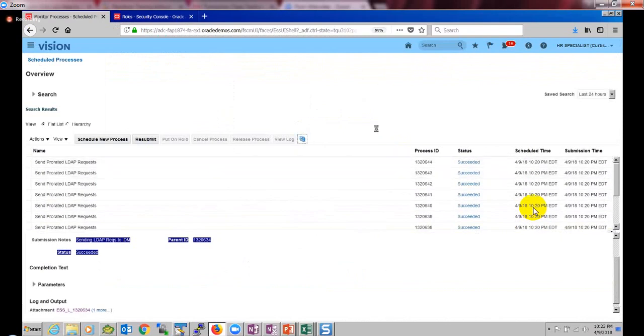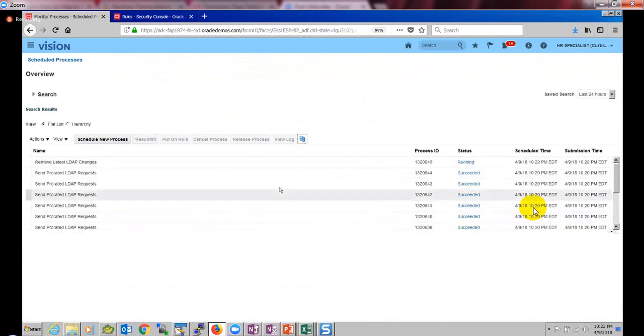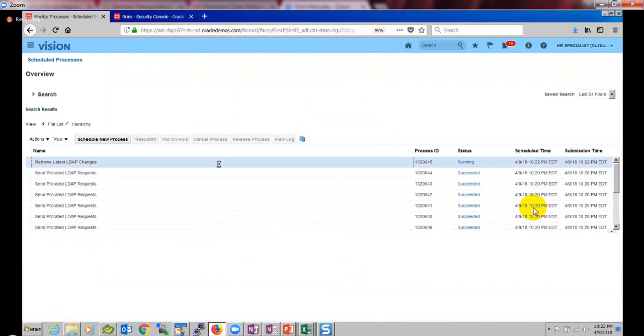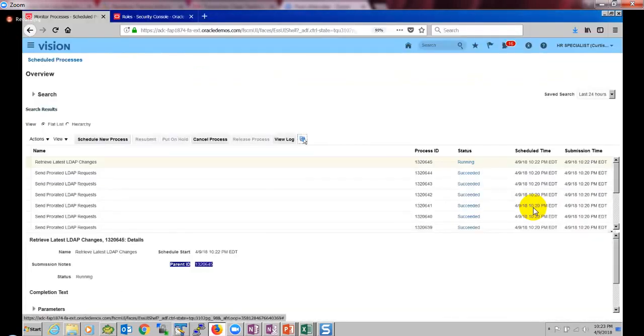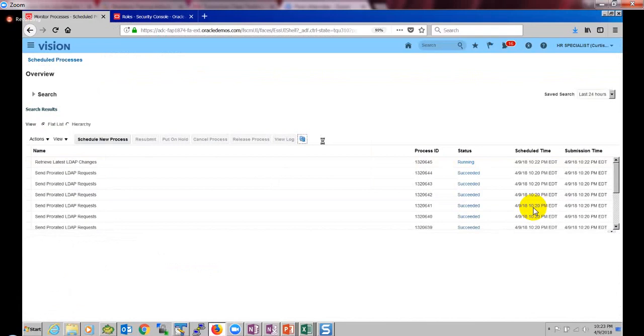Okay, let's refresh and see the retrieve latest LDAP changes job status. It is actually pulling all the changes from identity management to Human Capital Management.